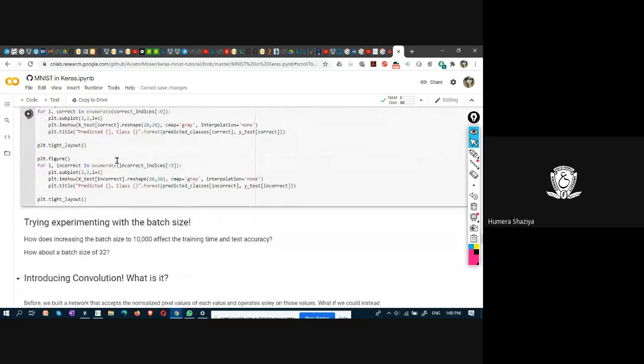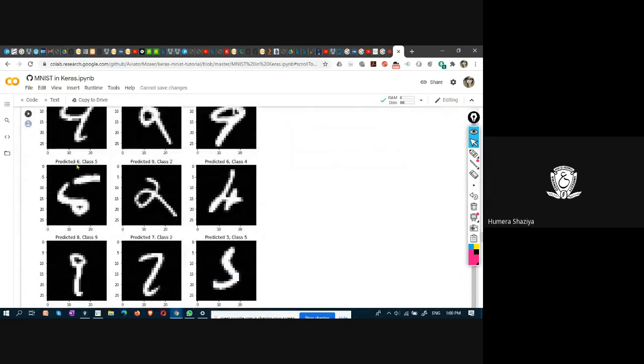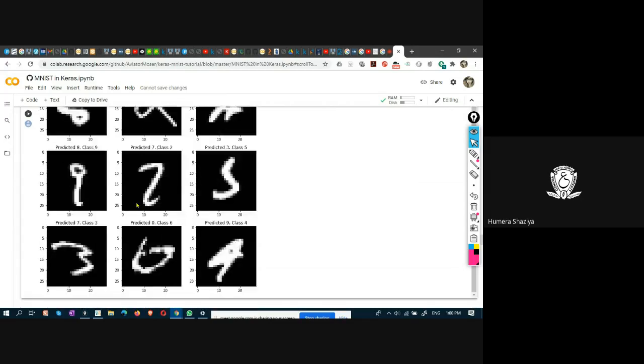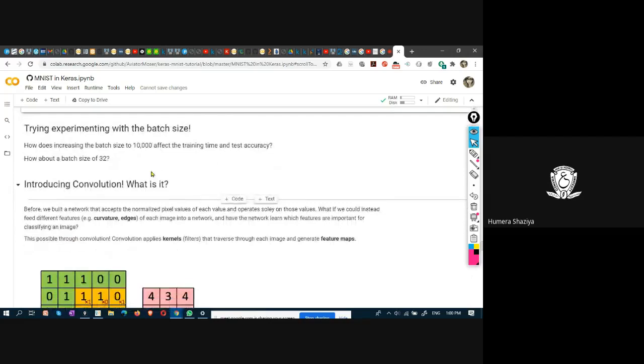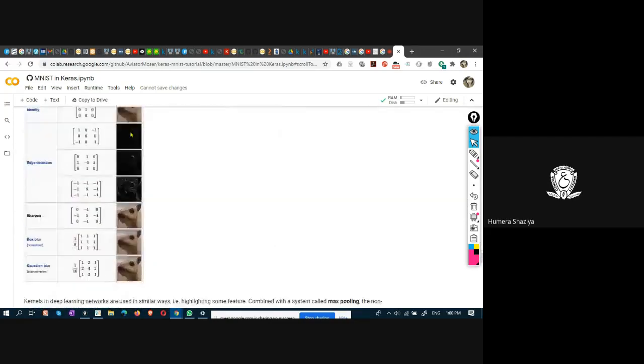Plotting the predictions. Predicted 6, actual class is 5, but predicted is 6. This is a wrong prediction. This is predicted 9 and class is 2. Actually it is 2, but the model has predicted that it is 9. So like that, sometimes the model will give out wrong results.